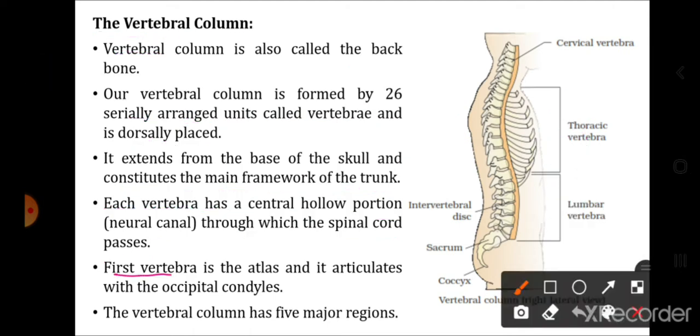The first vertebra is called atlas and it articulates with the occipital condyle. So what is the first vertebra called? The atlas vertebra. And with what will it articulate? It articulates, or joins, with the occipital condyles.